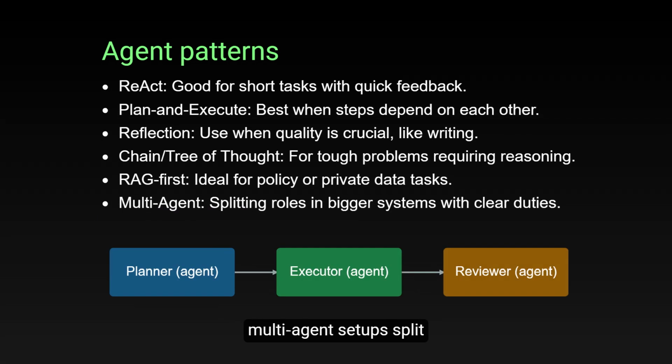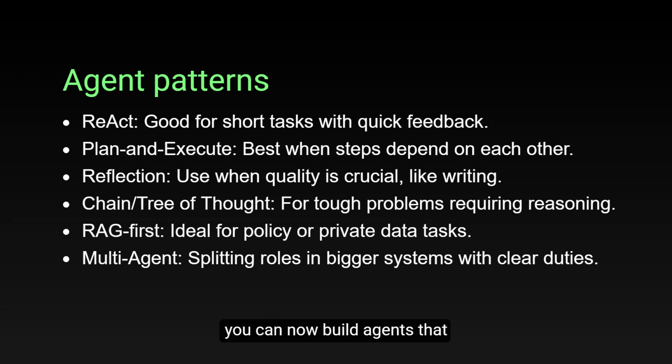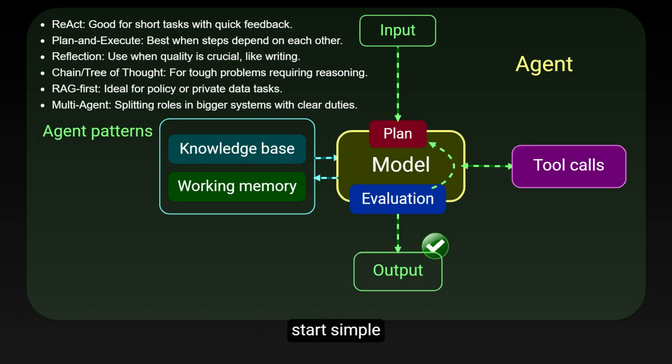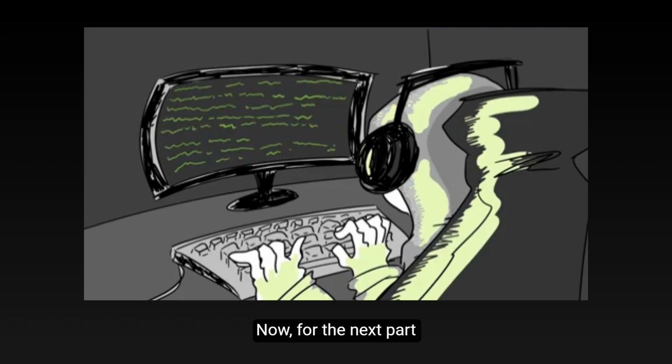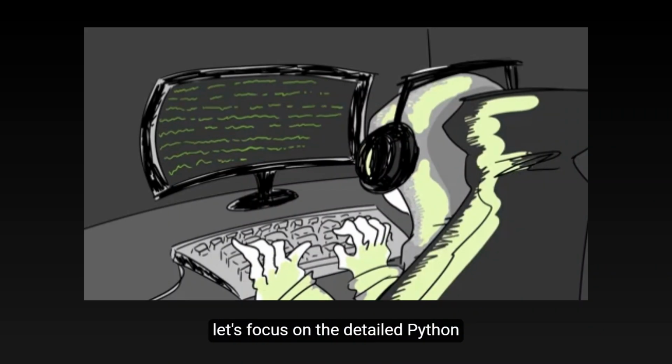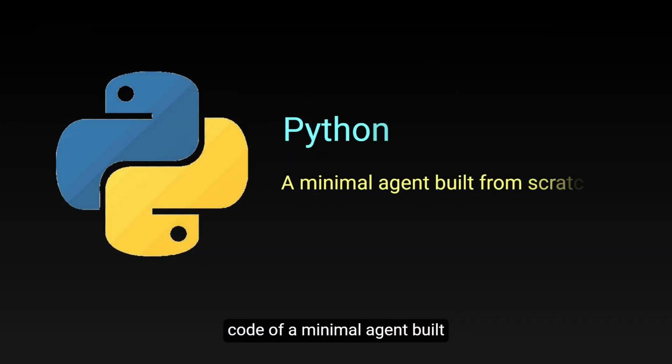And in larger systems, multi-agent setups split roles: planner, executor, reviewer, when responsibilities are clear and interfaces are stable. With all these pieces in place, you can now build agents that start simple, add tools and state as needed, and ultimately become mature agents that remember, adapt, and deliver. Now, for the next part, let's focus on the detailed Python code of a minimal agent built from scratch.